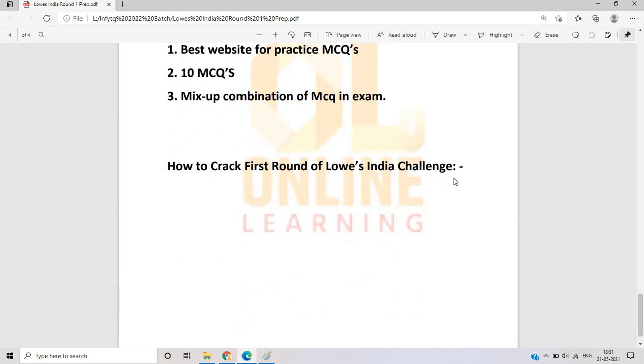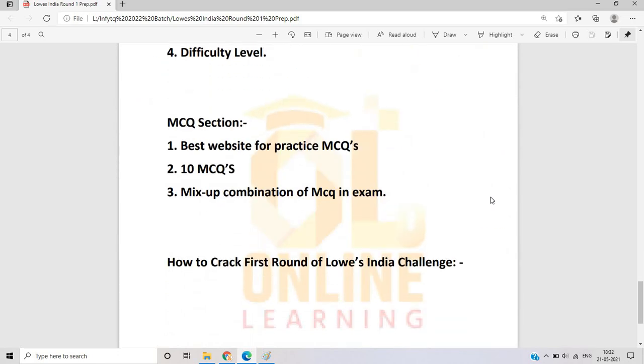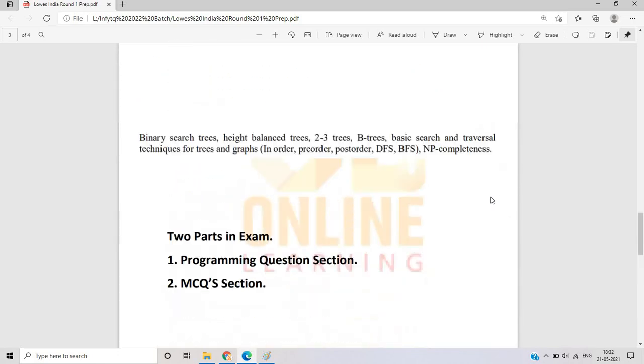If I talk about how to crack the first round of the Lewis India challenge, for that you have to practice the maximum coding questions and solve the maximum number of MCQs. We don't know the pattern, because the new pattern is very different from the previous pattern. In the previous pattern there were hiring challenges and hackathon challenges where you had to submit your presentation idea, but this time it is another concept. So practice the maximum number of MCQs and coding questions.